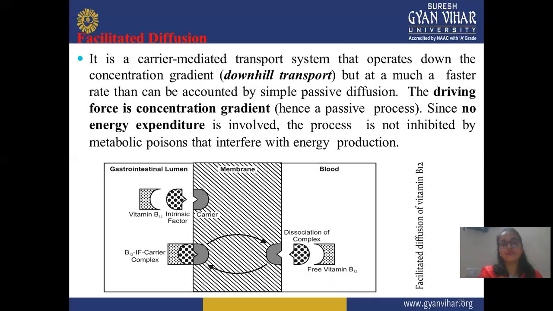Next is facilitated diffusion. It is a carrier-mediated transport system that operates down the concentration gradient, or downhill transport. It means facilitated diffusion is also known as downhill transport. This is also carrier-mediated transport, but at a much faster rate than accounted for by simple passive diffusion. There's one advantage of this facilitated diffusion: it shows more rapid diffusion than passive diffusion.